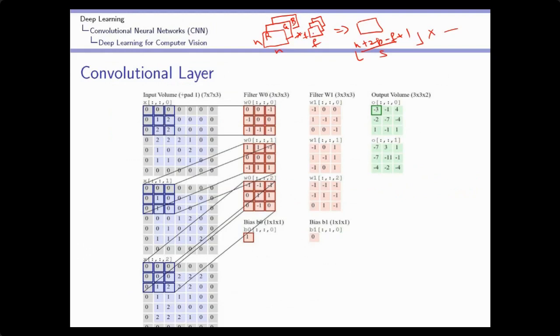Each channel of the filter will work on its corresponding channel. The first channel of the filter will work on the first channel, the second channel of the filter on the second channel, and the third channel on the third channel. The overall sum of the element-wise multiplications is given as one output. So if the size of this filter is f by f, then an f by f area will be covered by the filter in each channel, and that will generate only a single value.